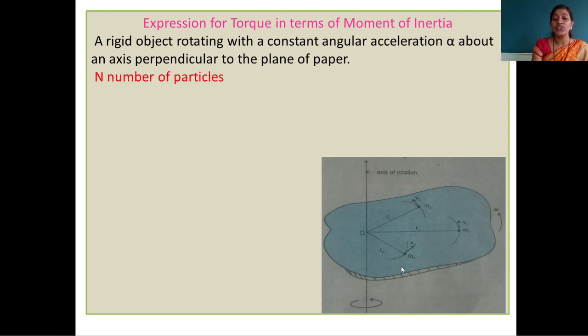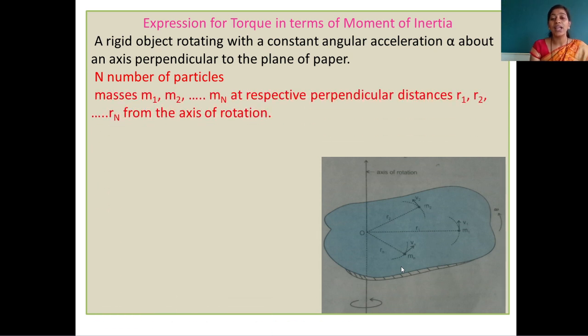The body consists of n particles. The first particle has mass m1, the second particle has mass m2, up to the last particle having mass mn. These particles are all present at a perpendicular distance from the axis of rotation. m1 is at a distance r1, m2 is at a distance r2, m3 is at a distance r3, up to mn, the last particle, at a distance rn from the axis of rotation.